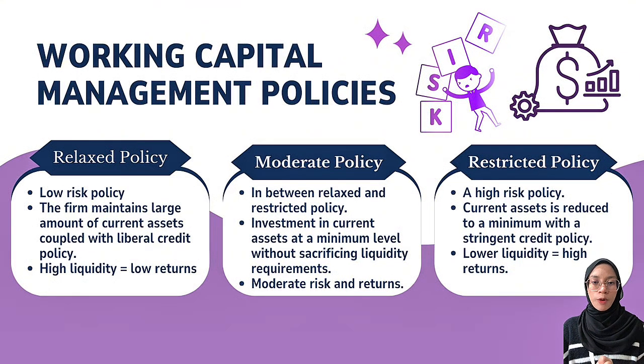Number 2 is moderate policy. This policy has moderate risk and return to maintain liquidity and profitability. It's a middle ground strategy which is a mixture of relaxed and restricted policies. The company invests in productive assets and at the same time holds sufficient current assets. Number 3 is restricted policy. The company minimizes current assets and tightens credit. This policy is high risk but can lead to higher return. Lower investment in current assets enables the firm to invest in fixed assets, which are more productive assets, resulting in high profitability but lower liquidity.